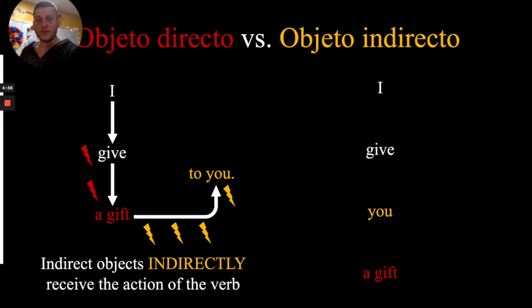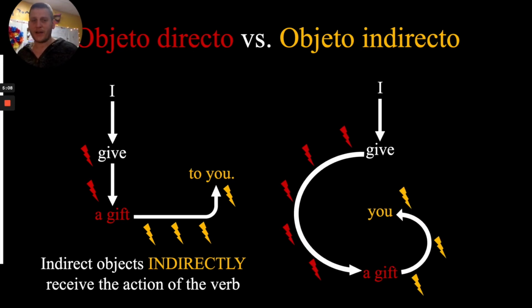I personally don't see any functional difference. Yeah, the word order has changed a little bit, but the flow of energy is still the same. Check it out. I am still giving a gift. The gift is directly receiving the action of the verb. And then you are indirectly receiving that action by way of the gift. So here, a gift is still the direct object, and you is the indirect object.